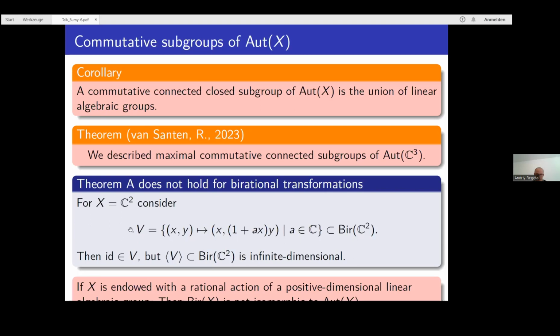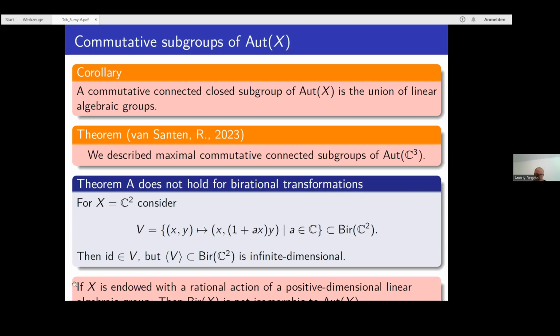V also contains the identity, but the group generated by V is infinite dimensional. So it's not an algebraic group. In a sense, the group of birational transformations has a very different structure from the automorphism group of an affine variety.